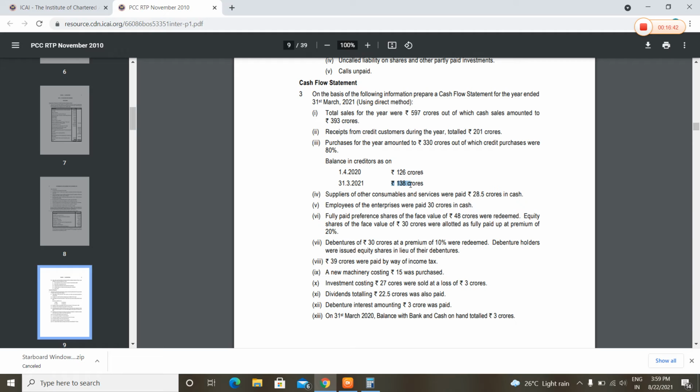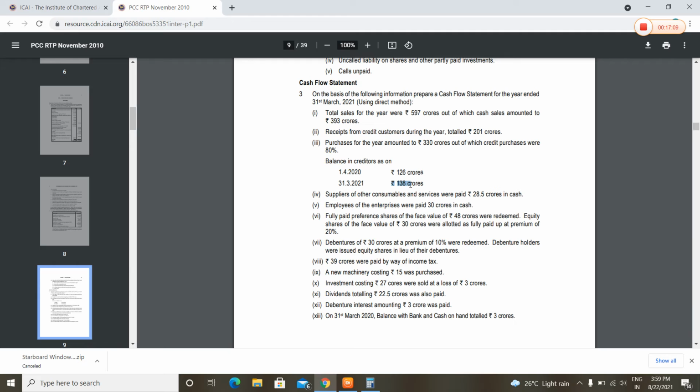And then employees are also like creditors, so we will include salaries and wages of 30 crores. We will add this. And then the total amount, if you see, would be 376.5 crores.